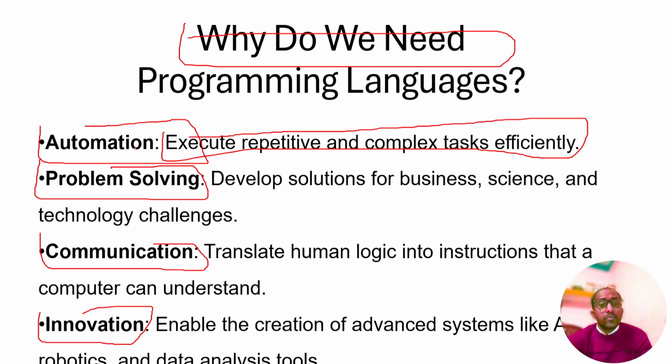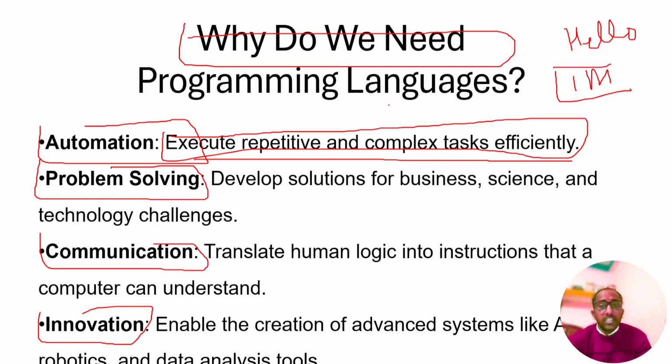If we have to execute anything in a repeated manner, complex tasks. Suppose we want to repeat hello 1 million times. It is very difficult to write, but a computer can print it within a minute or seconds.